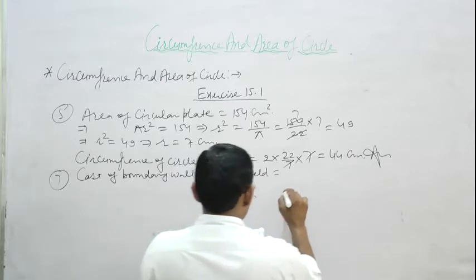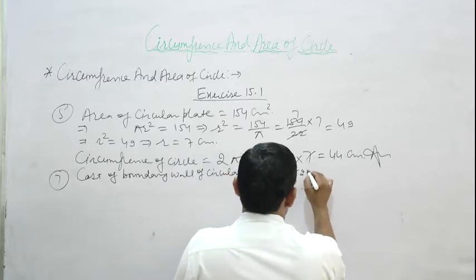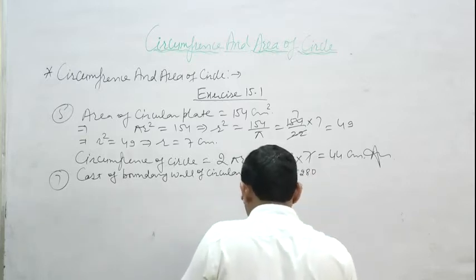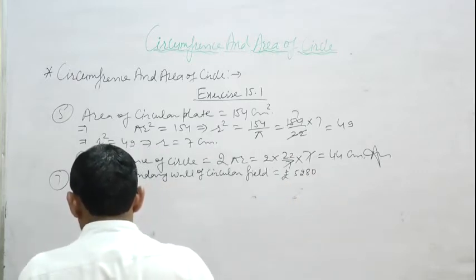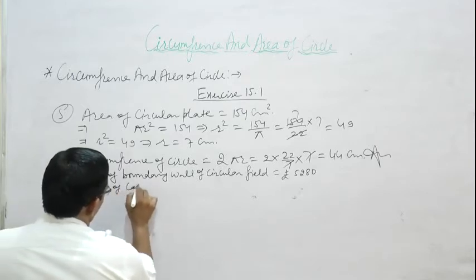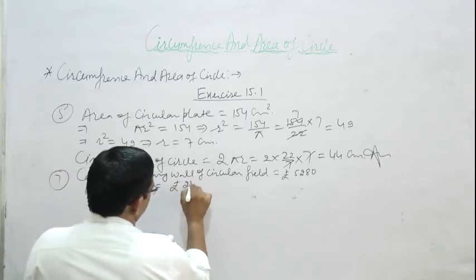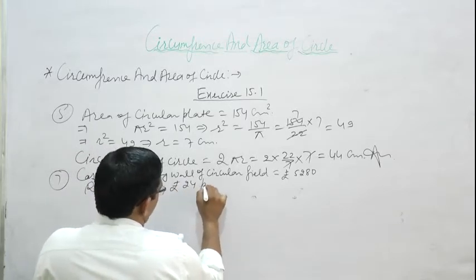How much? Rupees 5,280, and rate of cost is rupees 24 per meter.